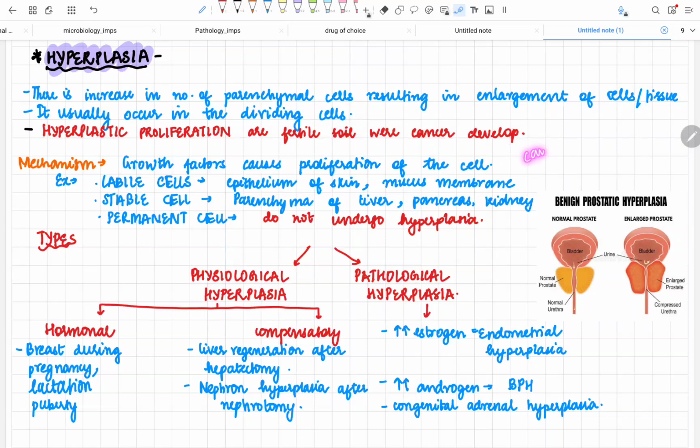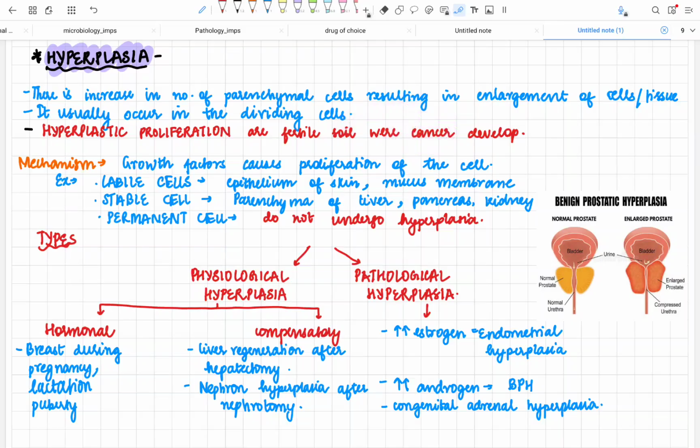Because in cancer, we all know there is abnormally high production of cells, and for this abnormally high production of cells, the basis of cancer cell formation is hyperplasia. So if the hyperplasia is abnormally more in any human body, then there is an increased chance for cancer to develop, because cancer sees the hyperplasia as a very fertile soil. I'm talking about the mechanism.